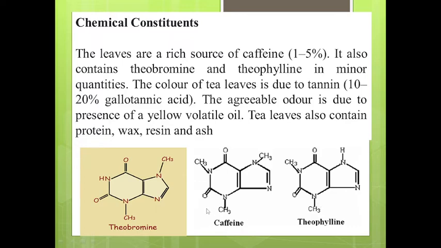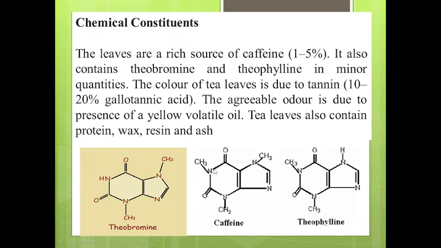In case of caffeine, it is 1,3 and 7 trimethyl xanthine. So methyl groups are present at the first position, the third position, and this one on the 5-membered ring is present at the 7th position.